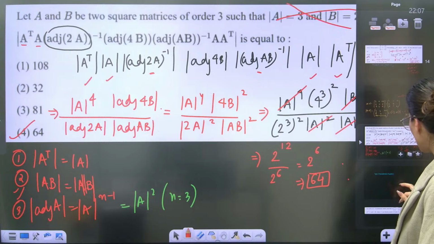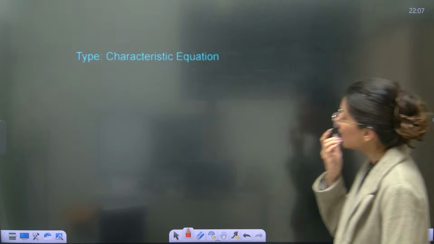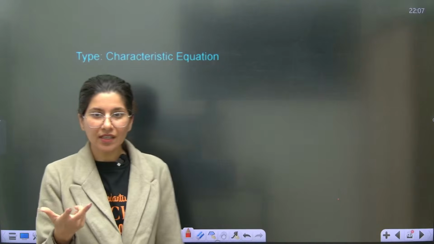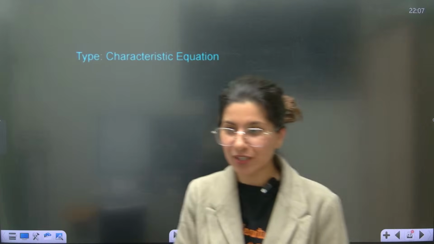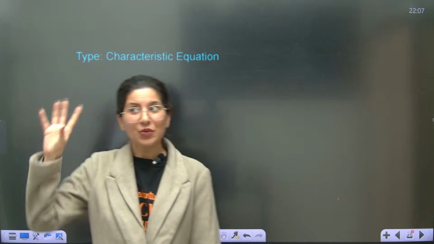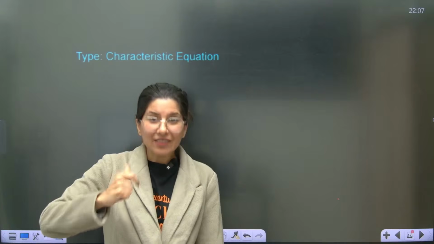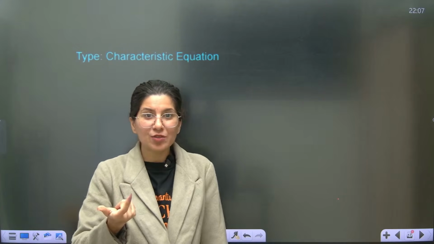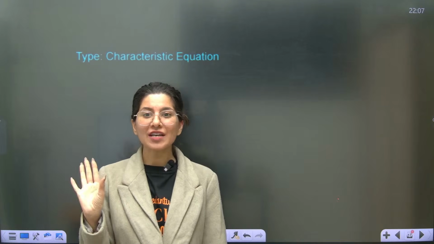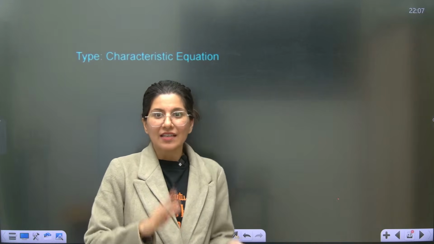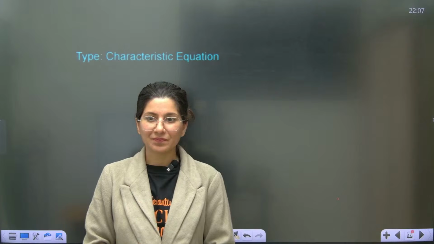So on this note, we are going to tap another model, which is the characteristic equation. Now understand what a characteristic equation is. To understand this topic, you have to activate that brain. Which brain? The one that says, ma'am, I'm not going to ask why. I'm just going to see that, okay, this is what it is. Are you getting my point?